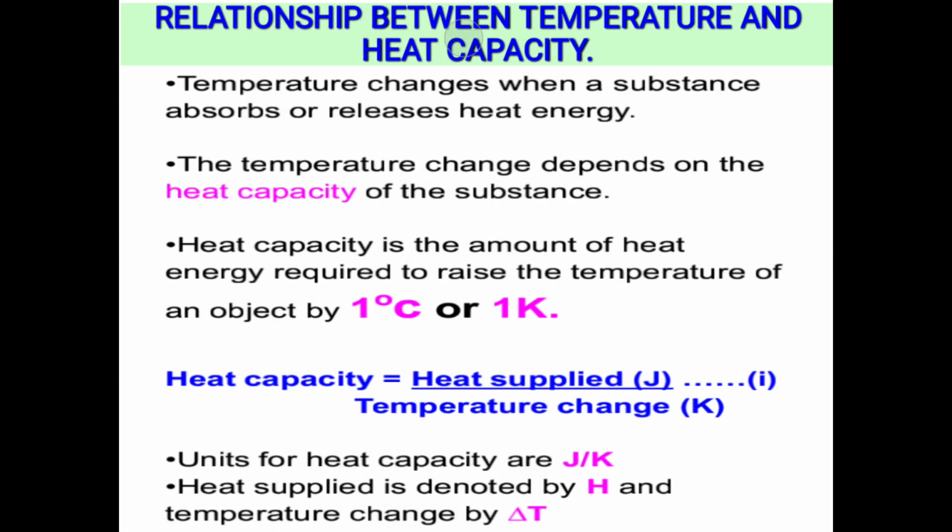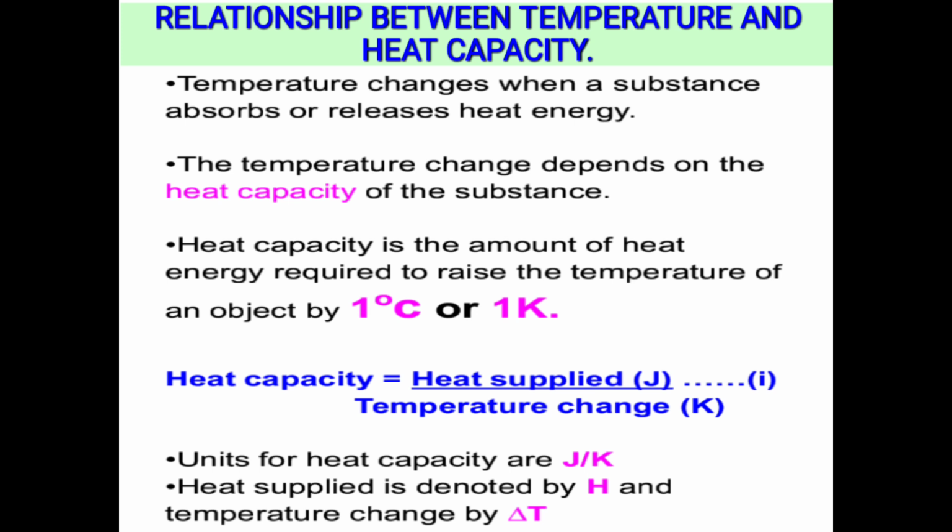Let us start straight away by looking at the relationship between temperature and the heat capacity. In my previous lesson, I remember telling you that temperature is a measure of heat energy. So whenever heat energy is added to a medium or removed from a medium, temperature always changes. So temperature always changes when a substance absorbs or releases heat energy. The temperature change depends on the heat capacity of a substance.